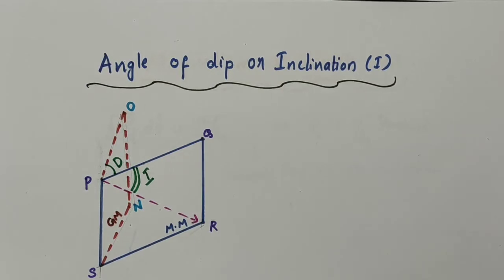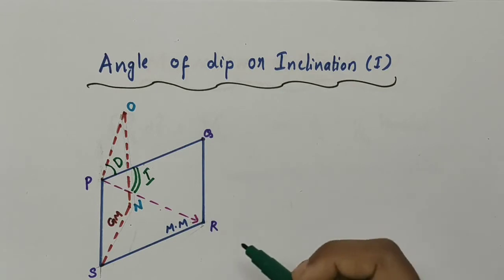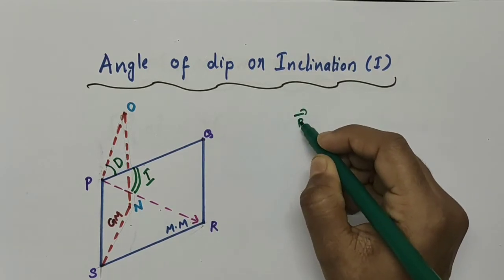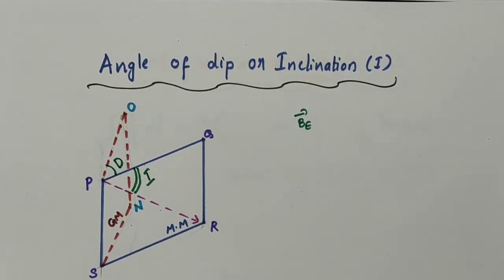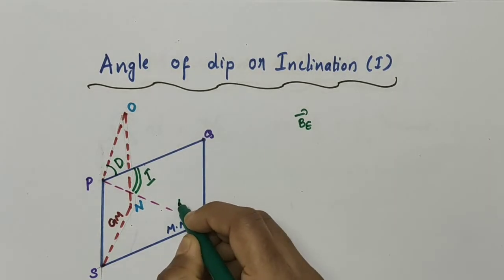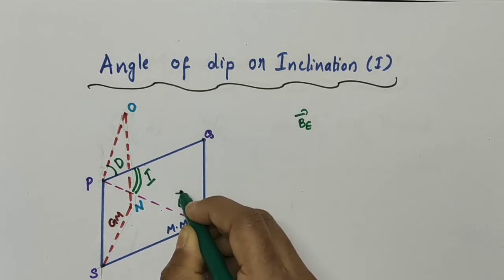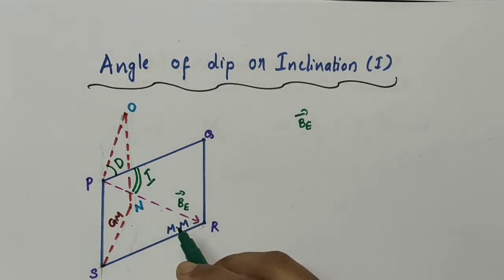So let the total or net magnetic field of the earth be vector BE. I am considering it as vector BE because magnetic field is a vector quantity, no?